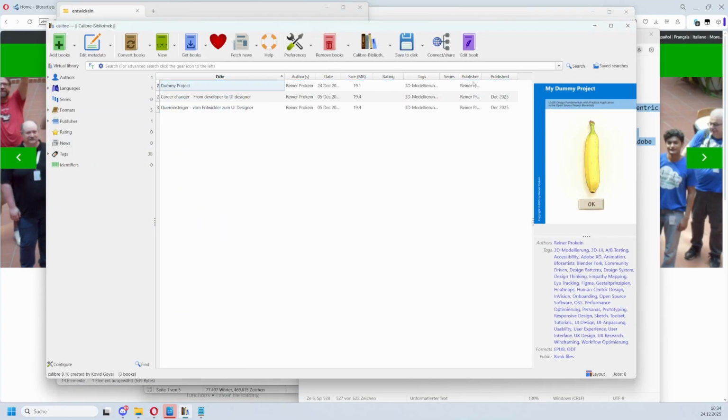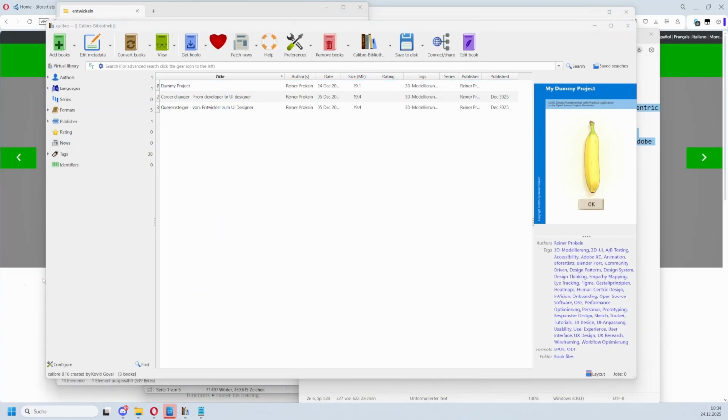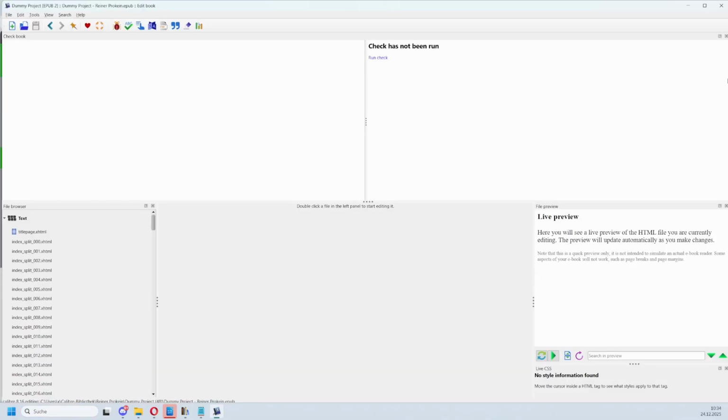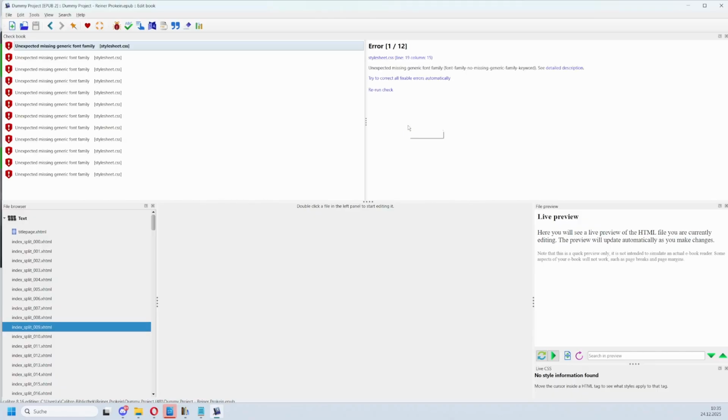And now we have all the information here. The next step. Right-click, edit books. Here is where you can edit mistakes. And here we have the single HTML files. So the first thing that you do here in this dialog is run checks. And we get, of course, errors.